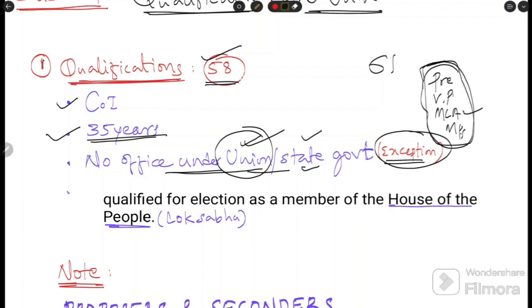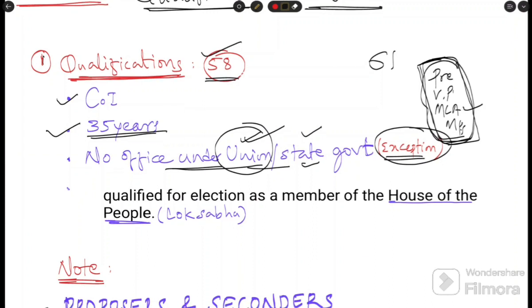But if these candidates are elected as President of India, they must vacate their post before assuming office, before taking the oath. They must vacate their seat. They can file the nomination while holding their post in the government, that is, while remaining MPs or MLAs. But after they are elected, they must vacate their seat.